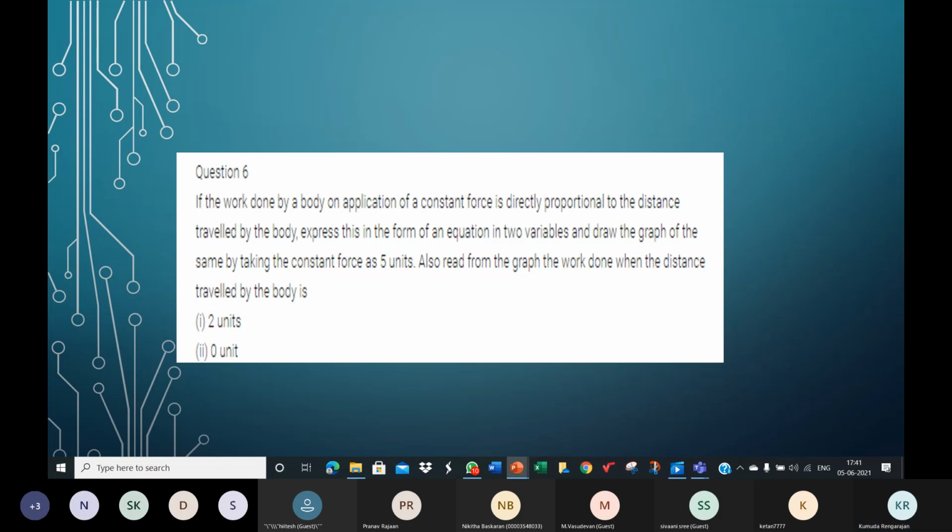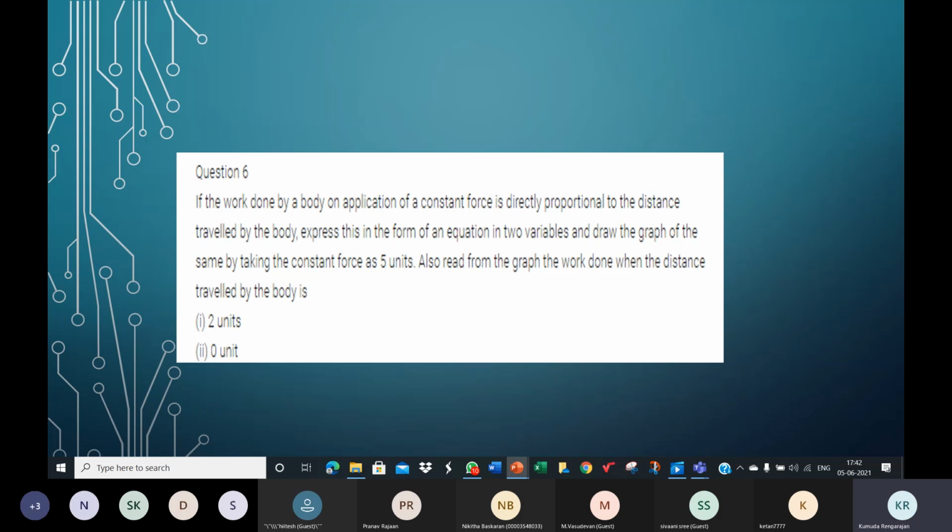Yes, children. So work done is equal to force into displacement. Here the constant, the fixed thing, is the force. You can see it in the question there. If the work done by a body on application of a constant force, so the constant here is the force. You can take that as K. So Y is equal to Kx, where Y is the work done.